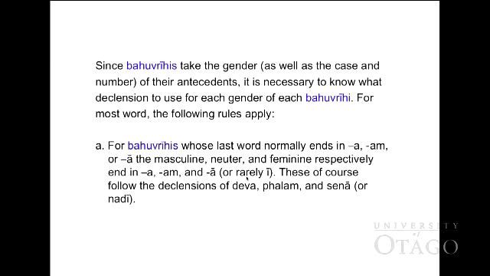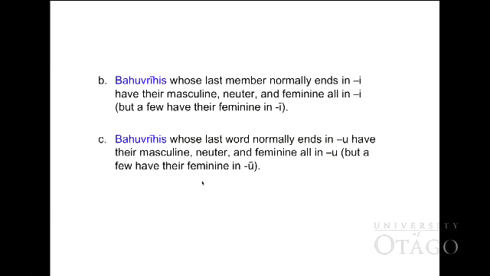So if it is masculine, decline like deva or nara. If it is neuter, decline like phalam. And if it is feminine, decline like senā or nadī.